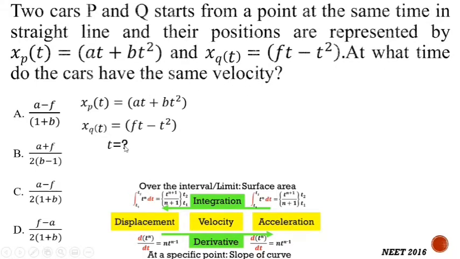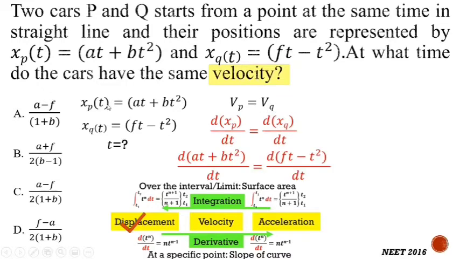We need to find out the time t when the velocity is the same. That means there is one more condition given, that is, velocity is the same for both the cars. So this condition can be written as velocity of P equal to velocity of Q. Here displacement is given. To use this condition, we will find out the velocity by taking the derivative. So the derivative of xp divided by dt and the derivative of xq divided by dt is nothing but the velocity of P and Q. So the xp value is nothing but at plus bt square, it is written over here, and the xq value is nothing but ft minus t square, that is written over here.